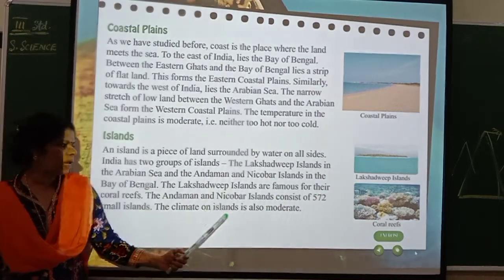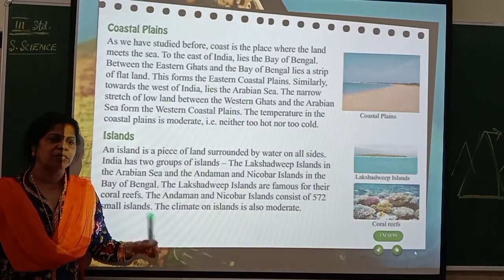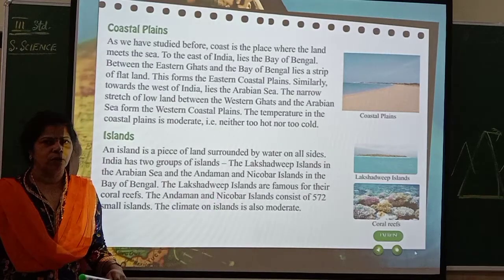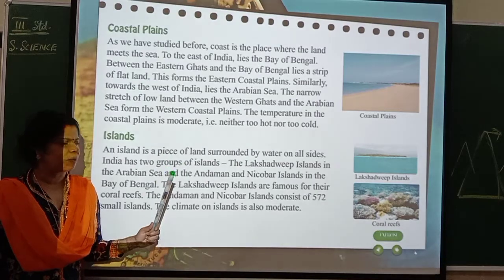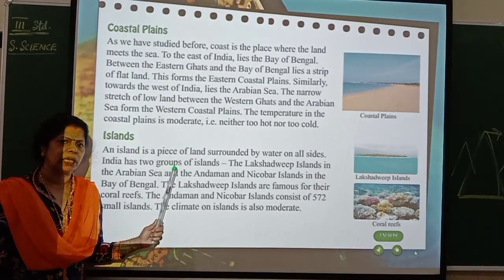The climate on islands is also moderate. That means it is not very hot nor very cold. So that's about the land of contrast which we find in India. So let me stop it here, children. We'll continue in the next class. Thank you.